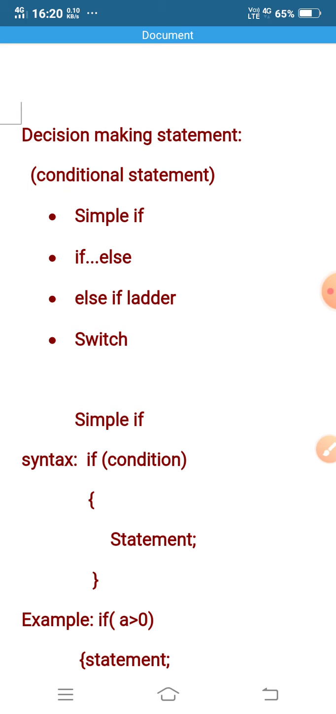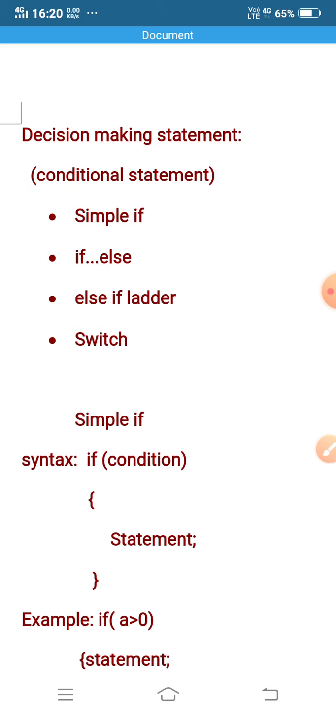Actually, this statement is basically based on some condition. That's why a decision making statement is also called a conditional statement. There are different types of decision making statement. The first one is simple if, then if else, then else if ladder, and then switch.